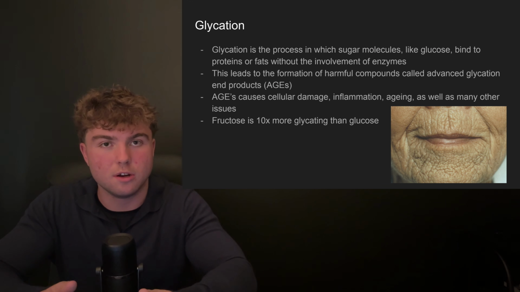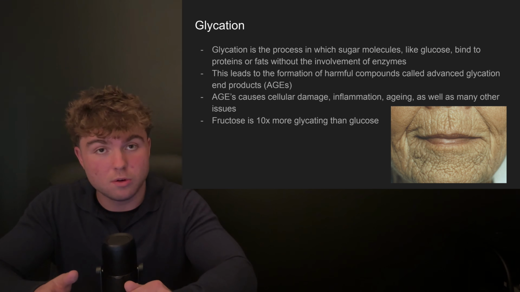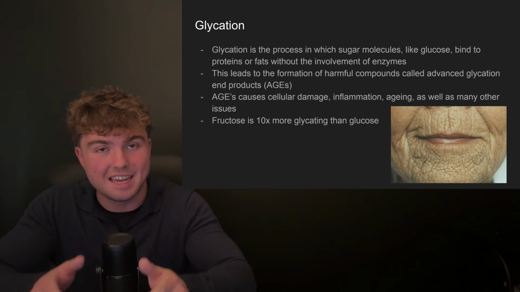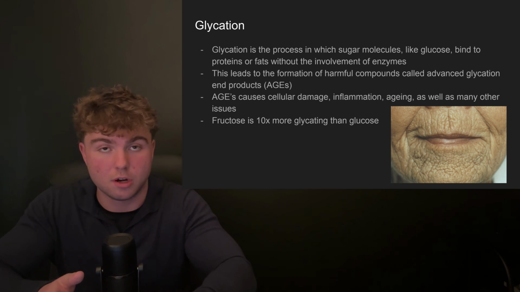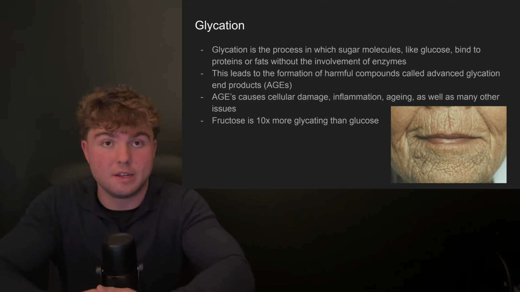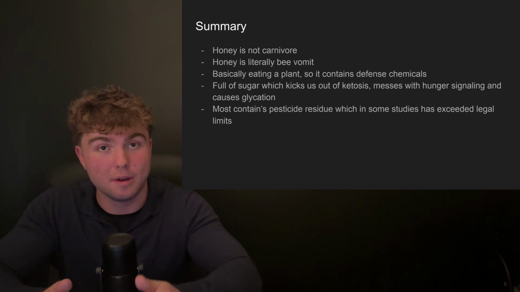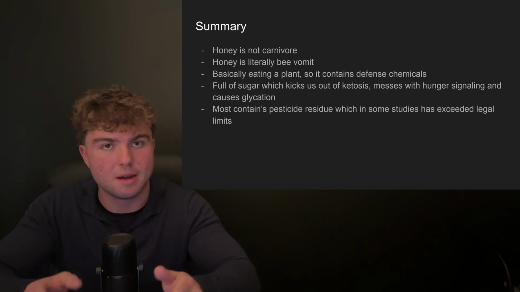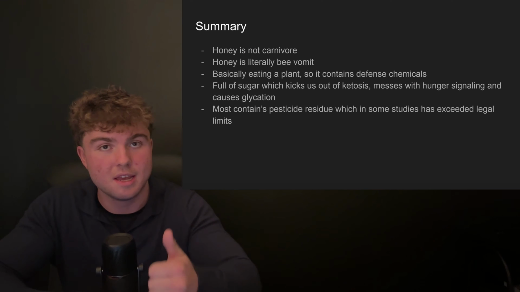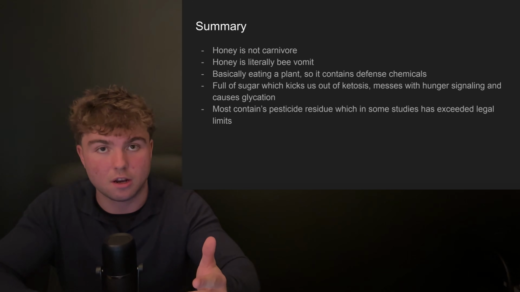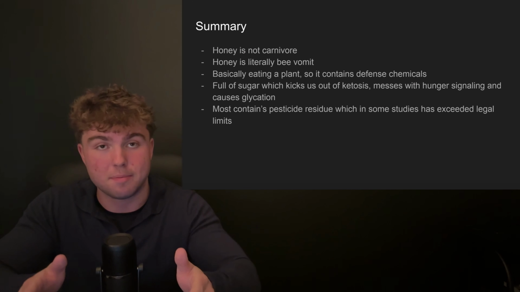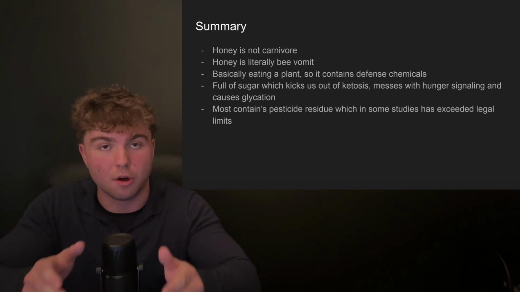And what's interesting to note is that fructose, which as we saw earlier is very high in honey, is 10 times more glycating than glucose. So yeah, this is really not ideal. So in summary, honey is not carnivore. It's basically pollen bee vomit, and the sugar in it is going to cause a number of issues, including kicking you out of ketosis and messing with your hunger signaling, as well as the glycation. And then finally, we had the pesticides, which, as we know, we don't want to be consuming.